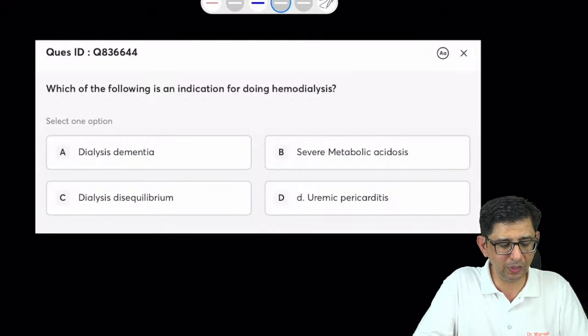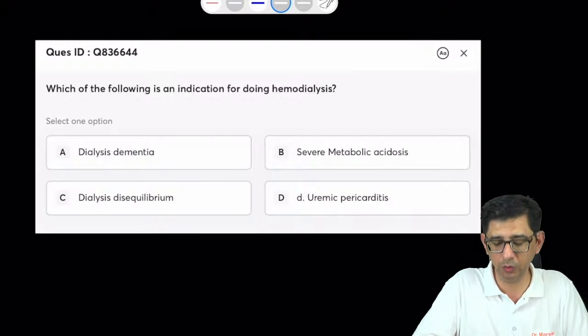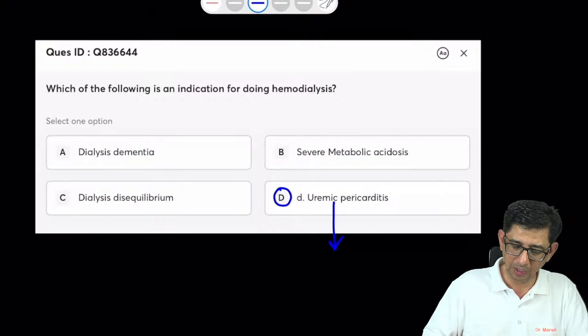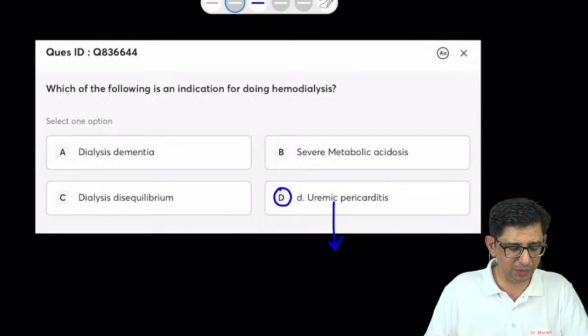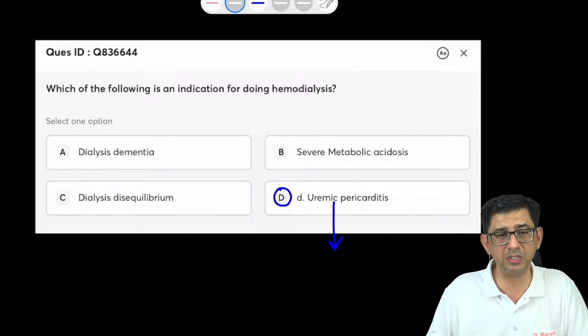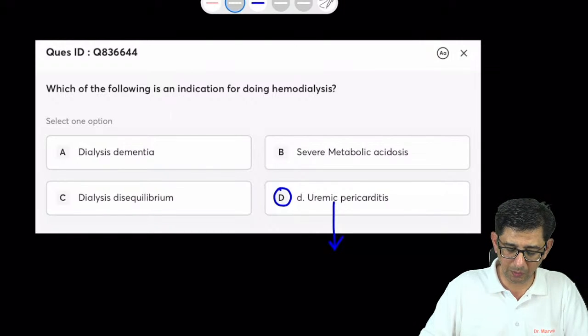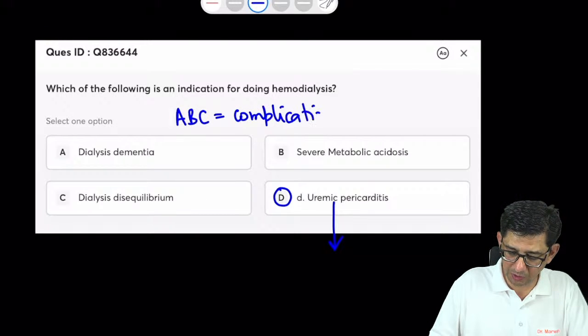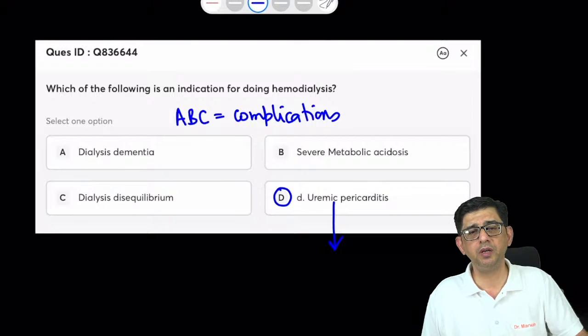Absolutely, the absolute indication for doing a hemodialysis would be uremic pericarditis. Uremic encephalopathy and uremic pericarditis are indications for dialysis. You are perfectly right, all the others are complications that are going to be seen: dialysis dementia, metabolic acidosis, dialysis disequilibrium. Options A, B and C are complications, and they are not an indication for doing a dialysis. The question is why is uremic pericarditis dangerous?